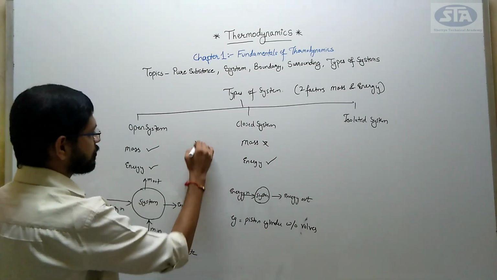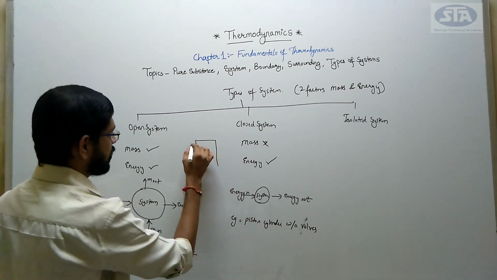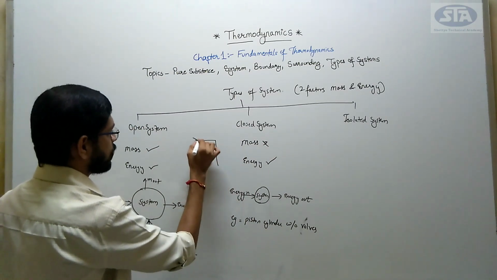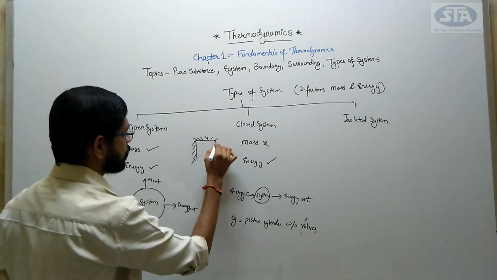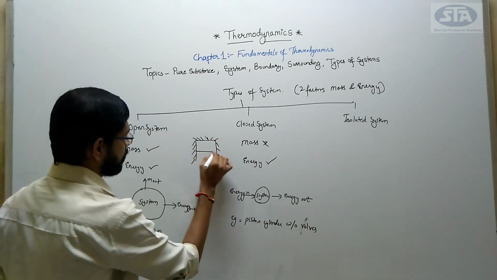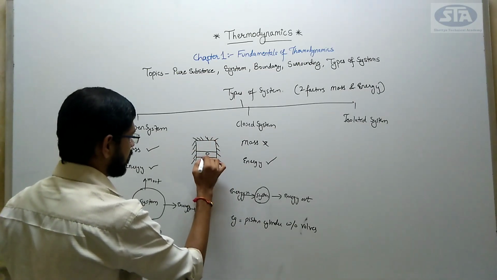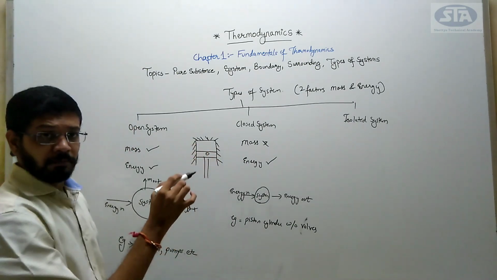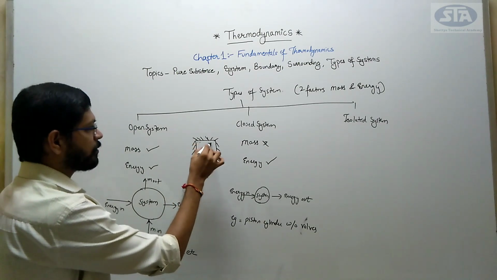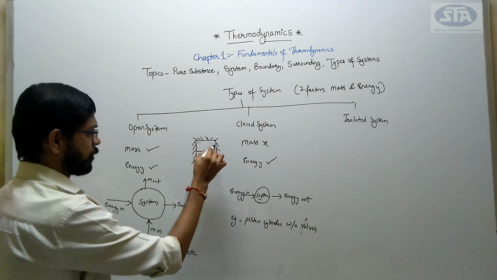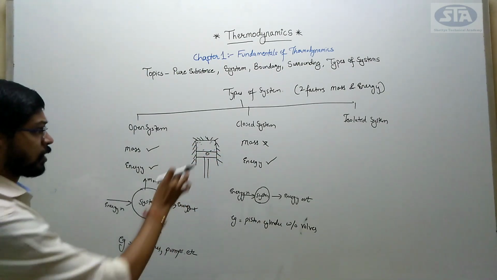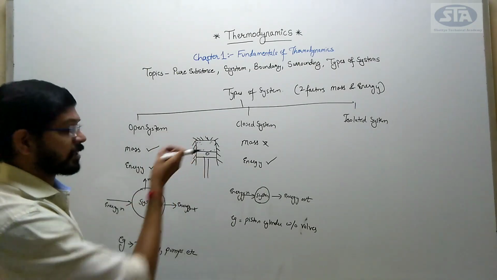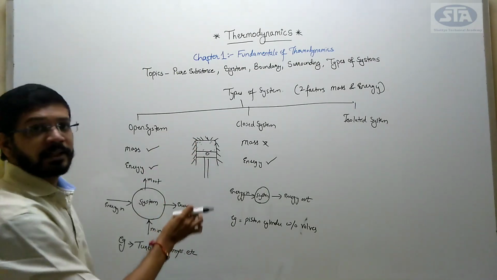See, this is my piston cylinder arrangement. There are no walls present. I am not drawing any wall. Here, the mass content would be fixed. The fuel which is there, that would be fixed. No other mass I am adding or extracting from it, right? Only the energy transfer is going on.